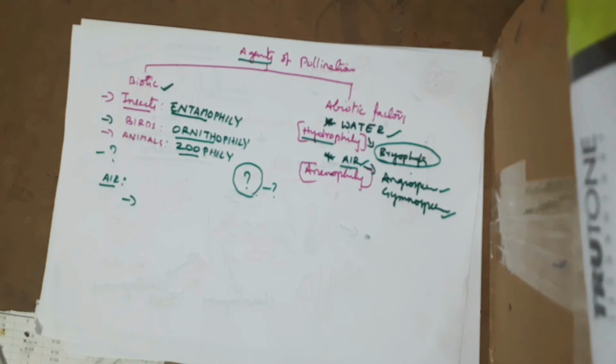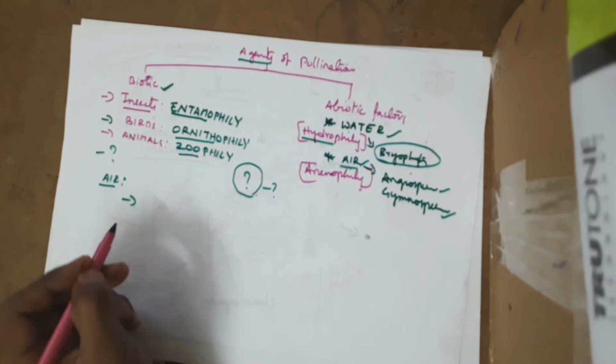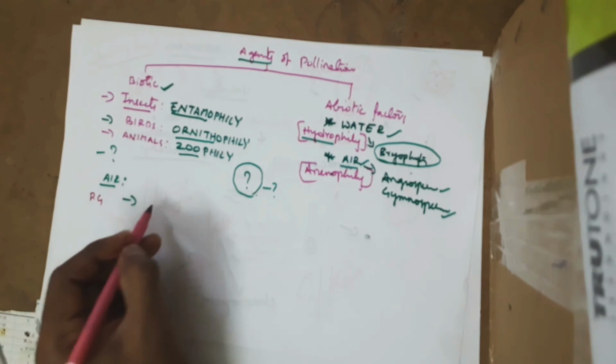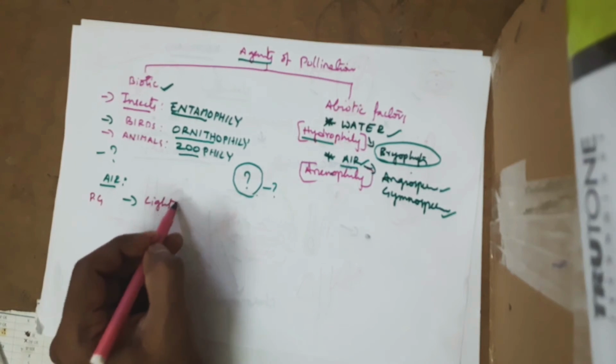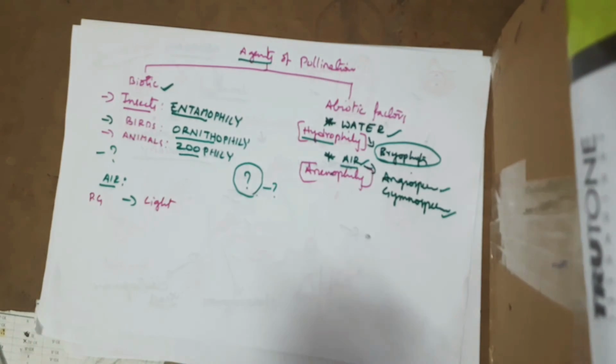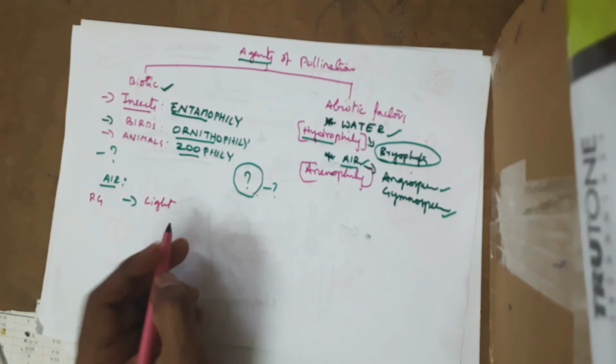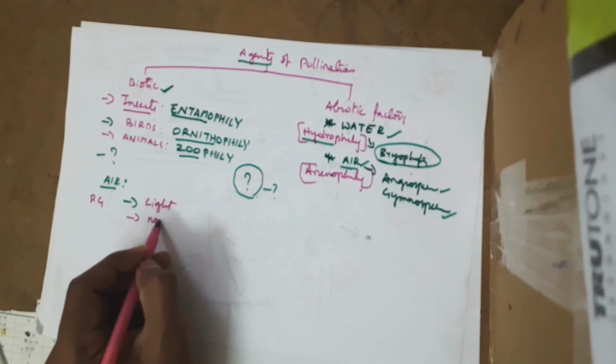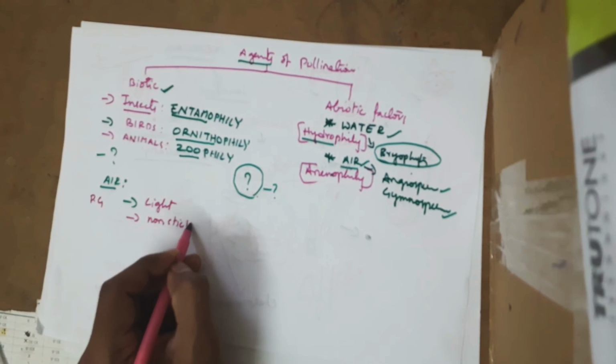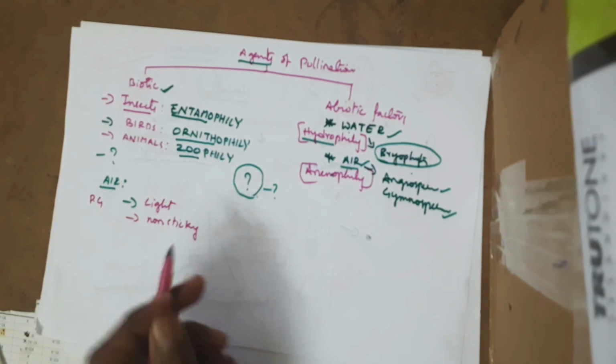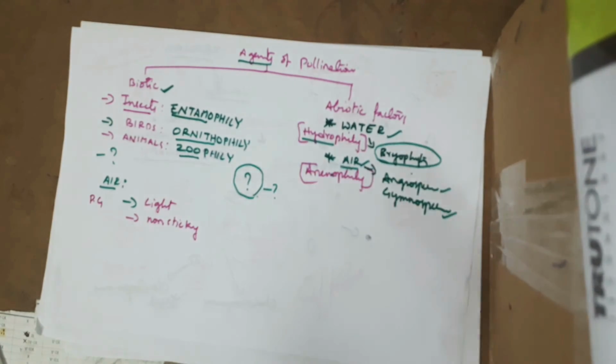Most important question here: these pollen grains must be very light in weight. You probably know why it should be light in weight. And they should be non-sticky, so the non-sticky nature allows them not to stick with anything they get attached to.